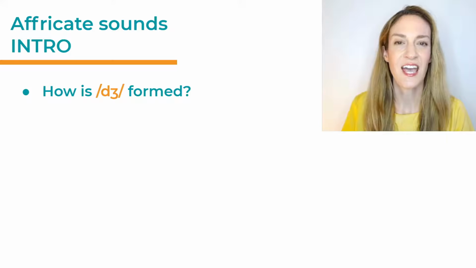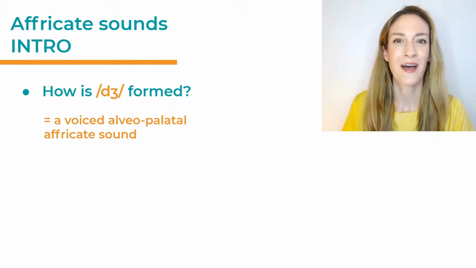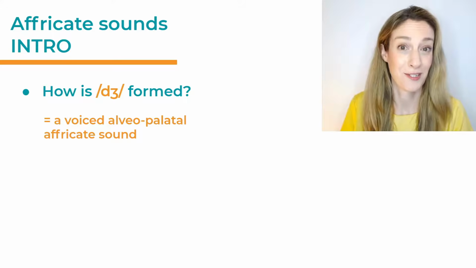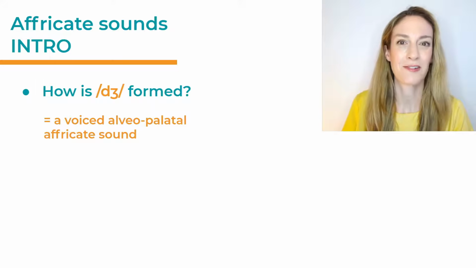D and zh together, j. Very good. Practice this a few times until you get it right. Now, this sound is a voiced alveolar palatal affricate sound. Again, very technical, but for those of you studying English phonology, this is important.